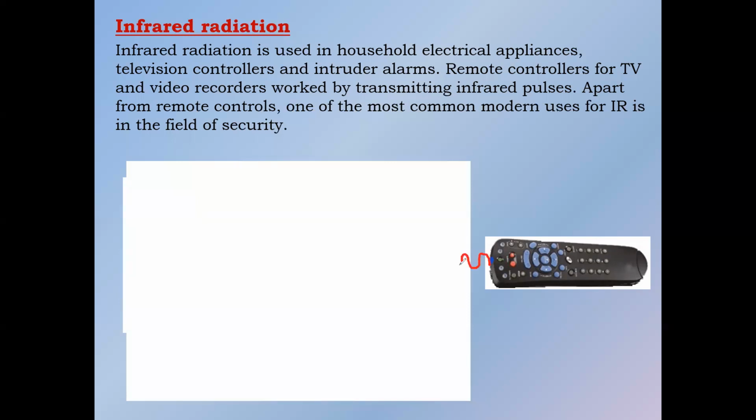So when it produces infrared radiation, these infrared radiations are detected by, for example, a television remote control, which will change the channel, or increase or decrease the volume depending on what button you press. So the moment you press the button, it produces infrared radiation, and when it passes through the